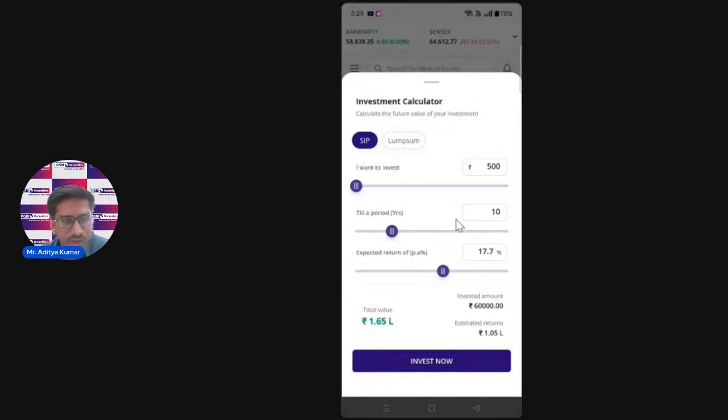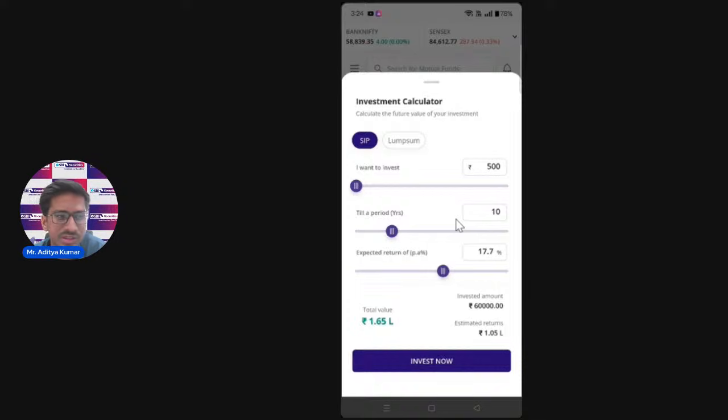I'm not going into detail, but I'm just trying to explain how investment works if you expect any returns. I just want to conclude with this. How much money can you expect? This is the total value you can expect after investing 500 rupees month on month in this mutual fund for the next 10 years, with the expected return you are predicting of 17.7%.